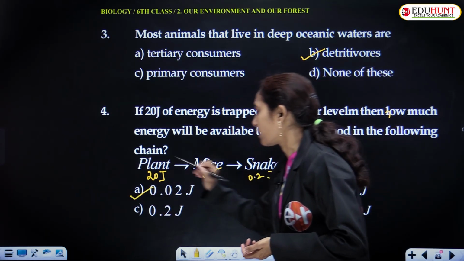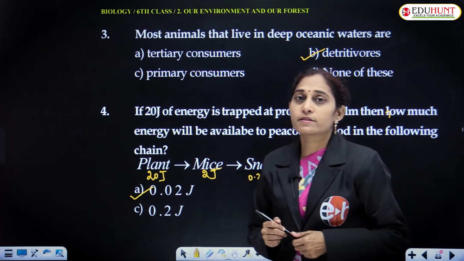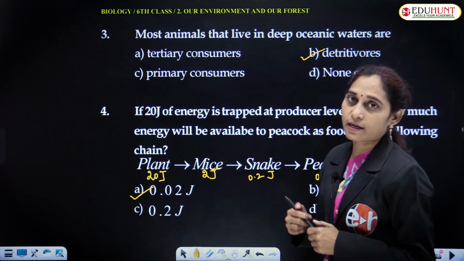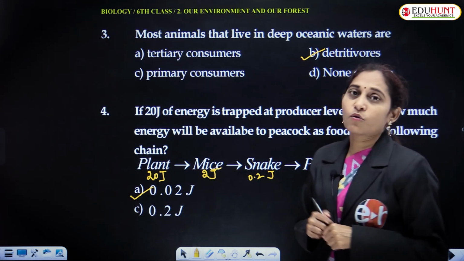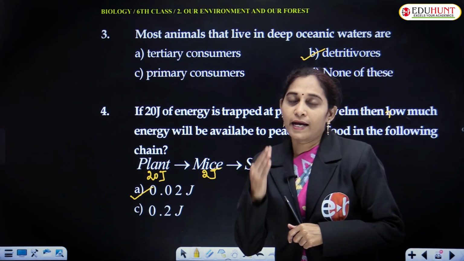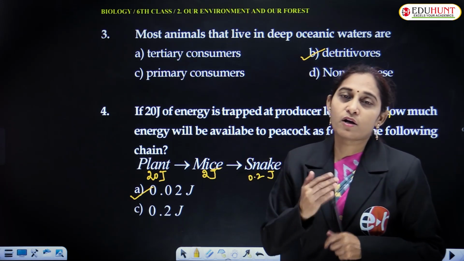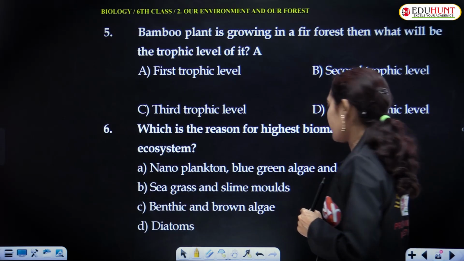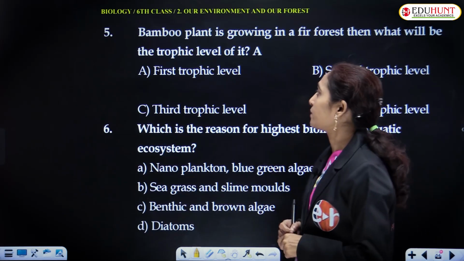The answer is 0.02 joules, so the first option is correct here. Only 10% of the energy present in one trophic level will go to the next level. This is very, very essential.